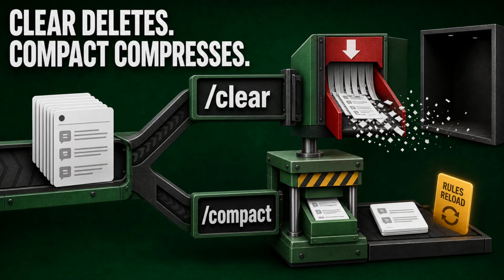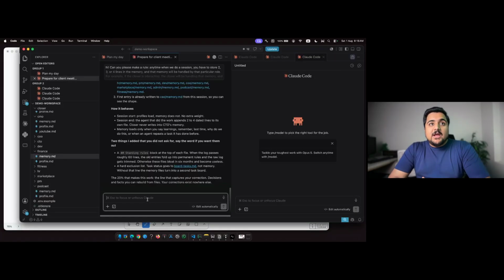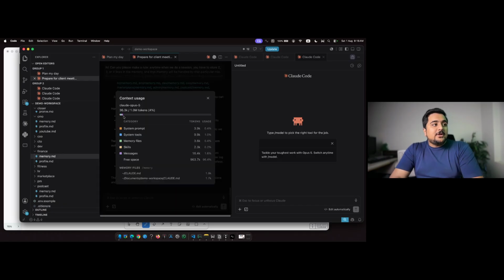You can try using /compact, but we don't have a very good experience with /compact. If you have some good experience, do tell me in the comments, because /compact compresses all of the conversation that happened in that session, and then after that it starts doing that thing. And when it compresses, so for example, we have this window. Let me just open /context. So here currently we have used only 36,000 tokens. In this session I have 1 million tokens. I have used only 4%.